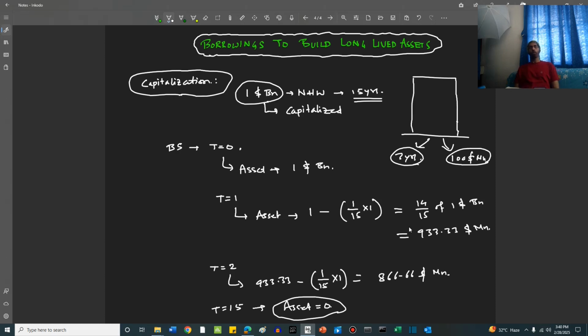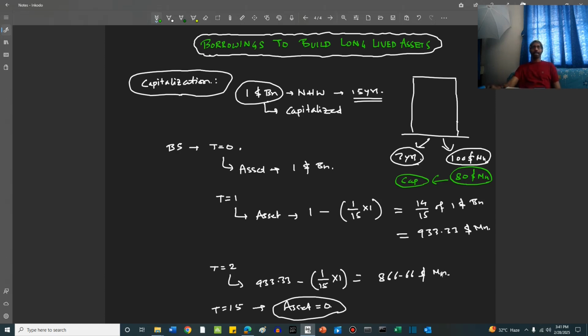$100 million. Now, this $100 million, OpenAI decided that it is not going to fund itself. It is going to borrow funds from the market. What it does is it borrows 80 million out of this cost. Right, friends? Now, do we capitalize this borrowing cost? Or does it become part of our expense?